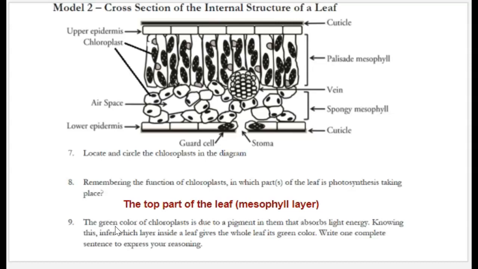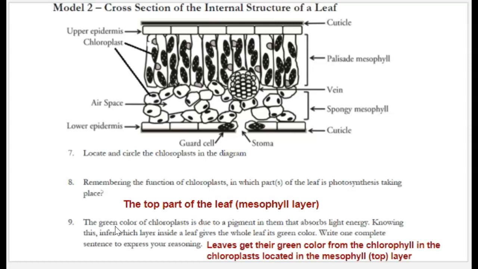Knowing this, infer which layer inside the leaf gives the leaf its green color. Again, looking up at the diagram and knowing that those chloroplasts contain chlorophyll, the pigment, you could say something like, the leaves get their green color from the chlorophyll in the chloroplast located in the top layer of the leaf.